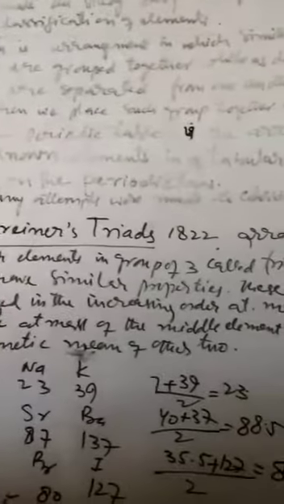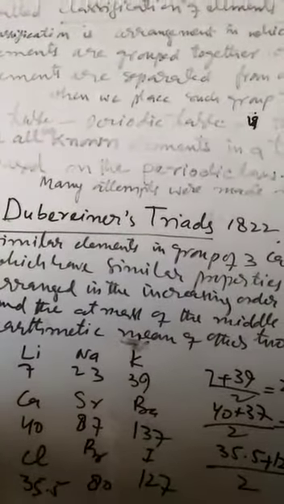The periodic table can be defined as the arrangement of all the known elements in a tabular form based on the periodic law. So we get a table of all these elements, which is called a periodic table, and this is done on the basis of different periodic laws. Many attempts were made to classify the elements. The first was by Döbereiner.